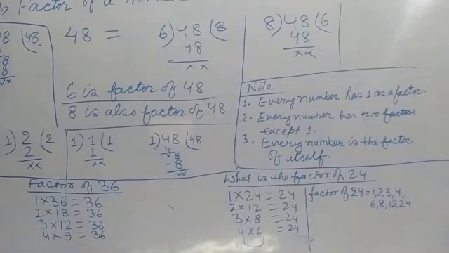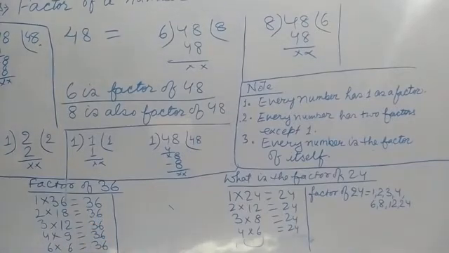By 5 we will not get 36, so by 6, 6 sixes are 36. Again it turns into the same numbers. If we multiply by 9, 4 nines are 36 and 9 fours are 36. We get the same result.